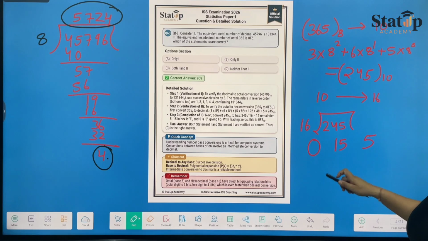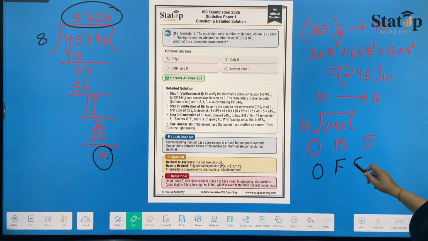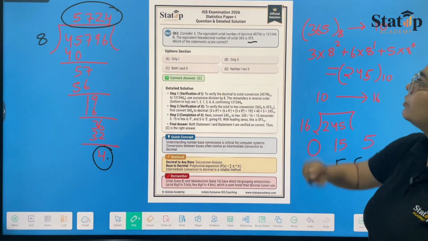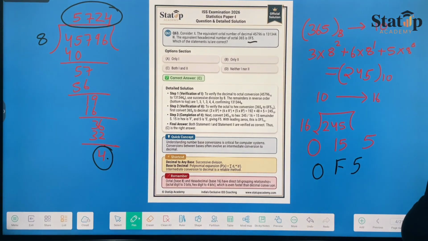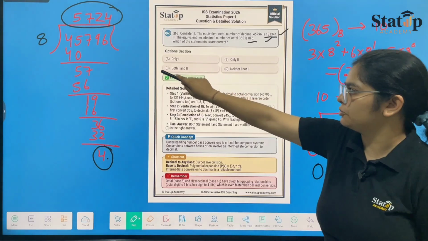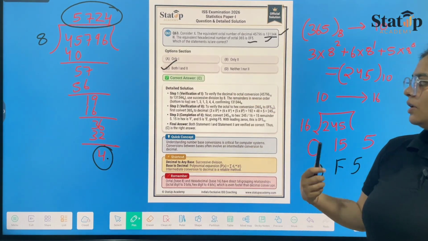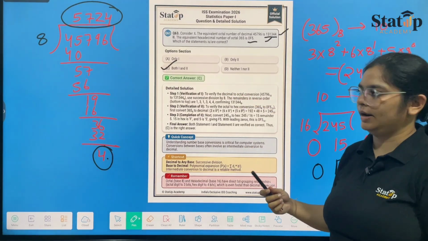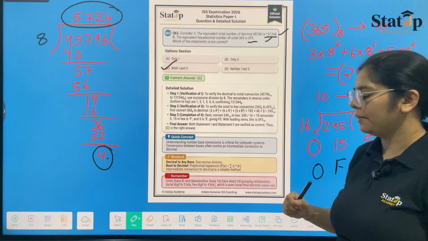So we have 0, 15, and 5. 15 is considered as F in hexadecimal. So here it is coming 0F5 only, and here it was this. So both statements are correct. Hence option number C, statements 1 and 2 both are correct, is your correct option. Okay.